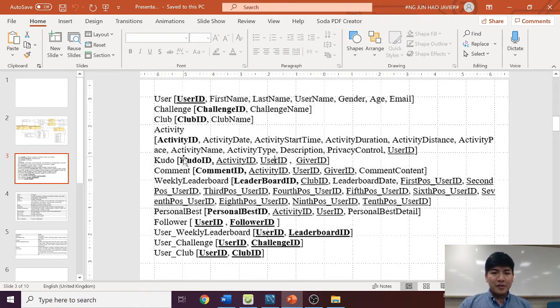For the follower table, the follower ID and the user ID is the primary key for this particular entity. This is also known as a composite primary key, as the user ID and follower ID columns must be used to identify each row. At the same time, these two keys are foreign keys that are derived from the user table. So these two keys serve a dual function of being a primary and foreign key at the same time.